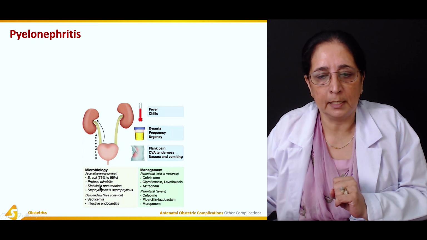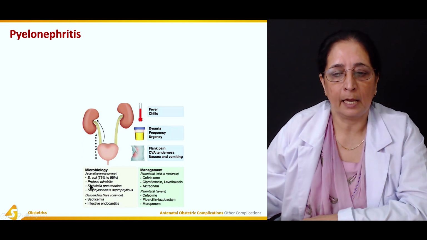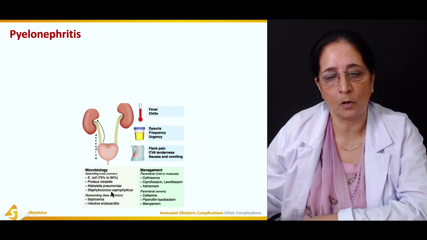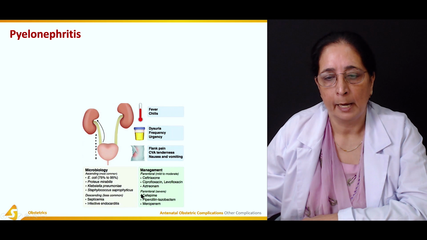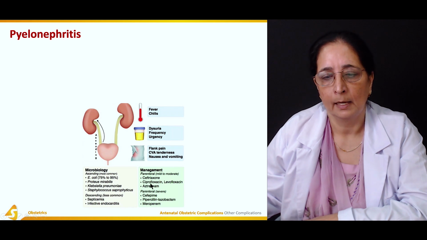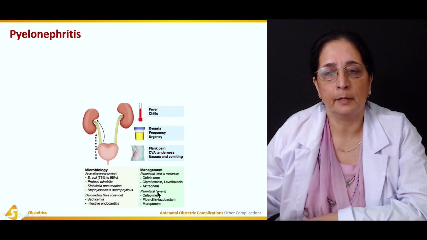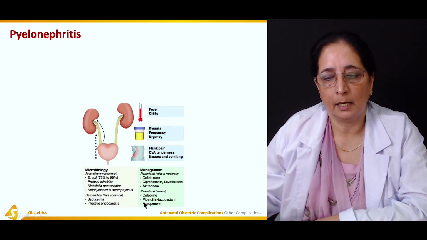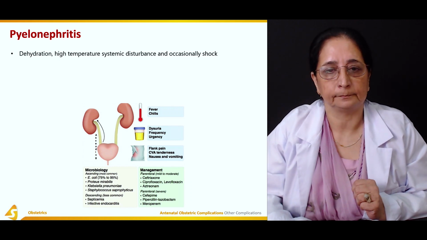Microbiology: usually the microorganism is E. coli, very common, 75 to 95%. Then we have Proteus, Klebsiella, Staphylococcus, and then, less commonly, descending infection, septicemia and infective endocarditis. Management or the drugs used are ceftriaxone, ciprofloxacin, levofloxacin, and then we have parenteral or IV drugs, again cefepime and meropenem. All these different antibiotics are used.